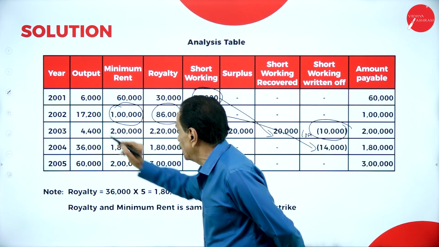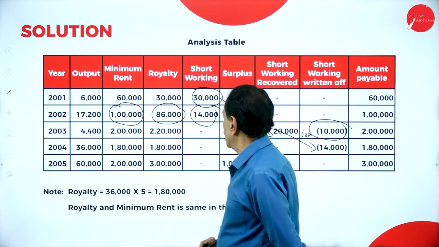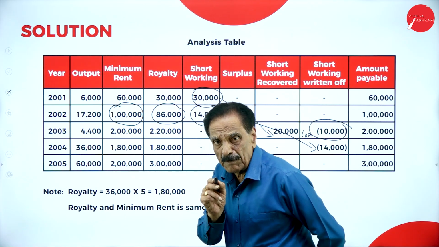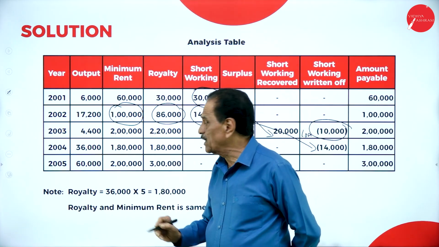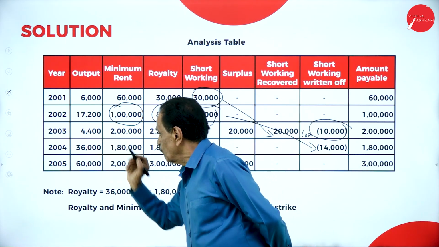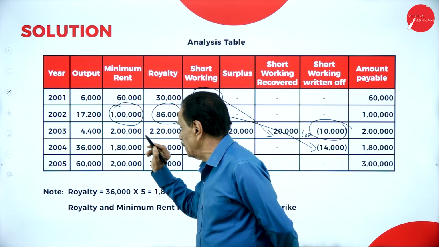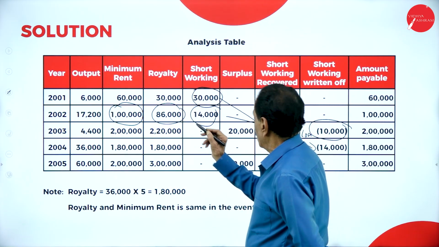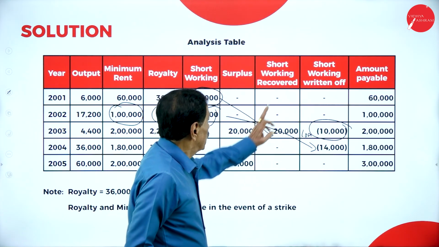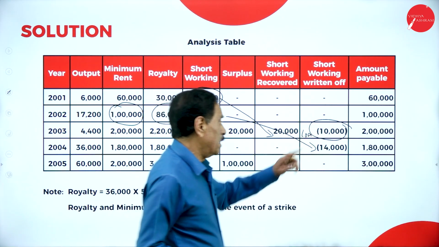Second year, you got 17,200. Your royalty is 86,000. Your minimum rent is 1 lakh. There was a shortage of 14,000. Either the minimum rent or the royalty, whichever is more, is 1 lakh, payable to landlord. Next year, 44,000. Your royalty is 2,20,000. Minimum rent is 2 lakh. So there was a surplus of 20,000 out of 30,000. How much recovered? 20,000. How much could not be recovered? 10,000. Payable to landlord 2 lakh.